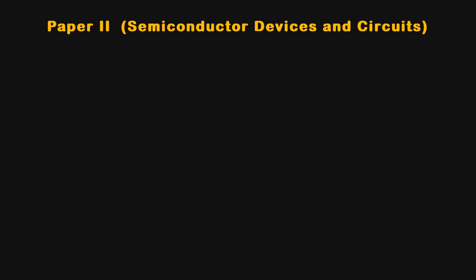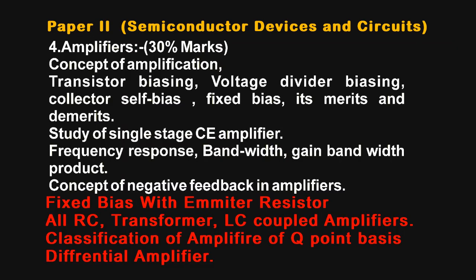Now the fourth chapter is the amplifiers. Near about 30% of marks are given to this chapter. Then we have to study what is meant by amplification, and what is meant by transistor biasing. Then the types of biasing such as voltage divider, collector feedback, self bias, fixed bias, and their merits and demerits. Then after that, how the transistor is used in common emitter mode. We have to study that amplifier.